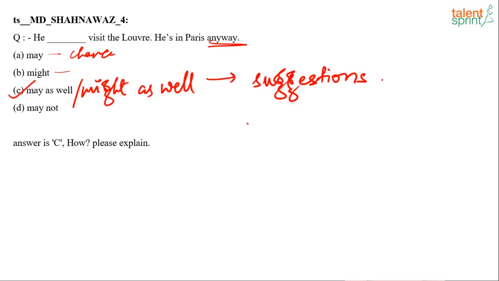And this is often used when there is nothing better to do. Okay, so since you're a sitting duck, I hope you understand the idiom sitting duck. That means sitting empty-handed without any work. Since you're a sitting duck, why can't you paint the wall? Okay, might as well paint the wall. Or why can't you paint the wall? Might as well paint the wall. So that means since you have no better work to do, this is a suggestion from my end that instead of just sitting and whiling your time like that, why can't you paint the wall? Okay, alright, so that would be the answer for that question.